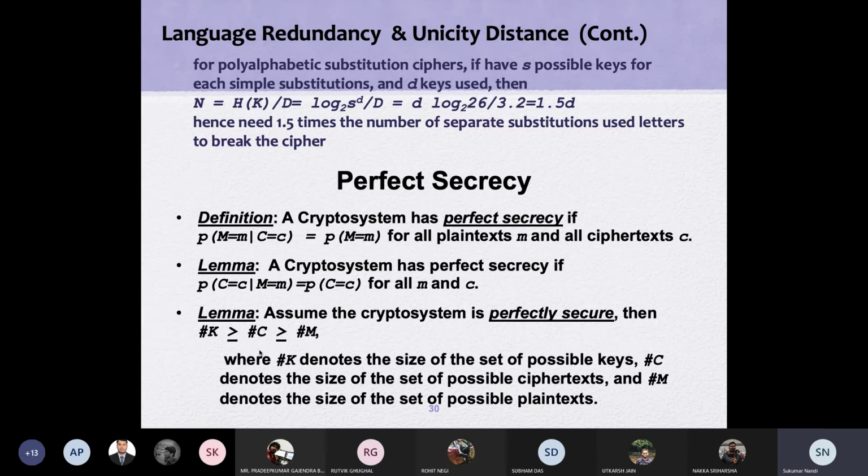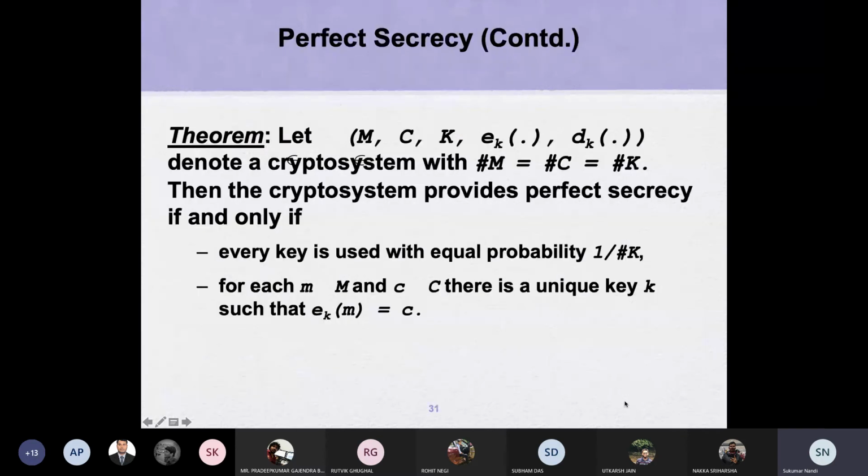So your key size is very big compared to the plain text and ciphertext pair, and that is the main thing it is talking about here. So the key should not be reused. If the key is reused, the plain text pair will be increased.